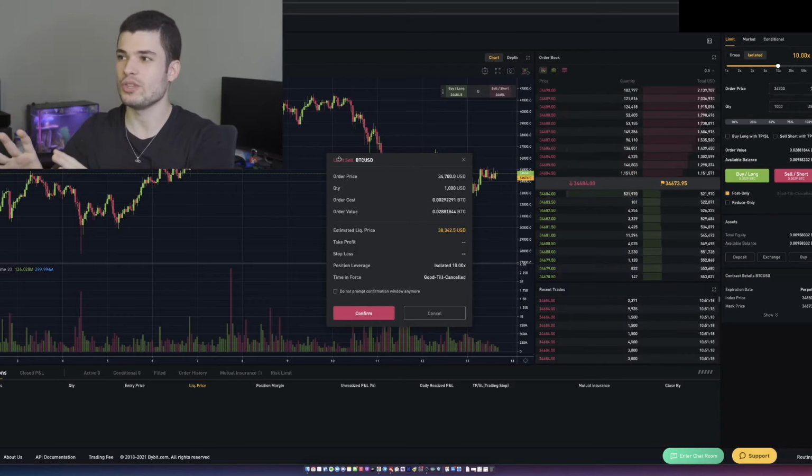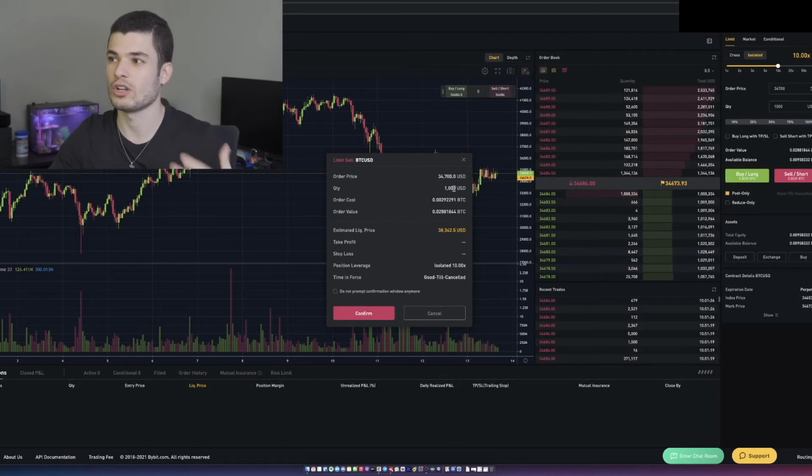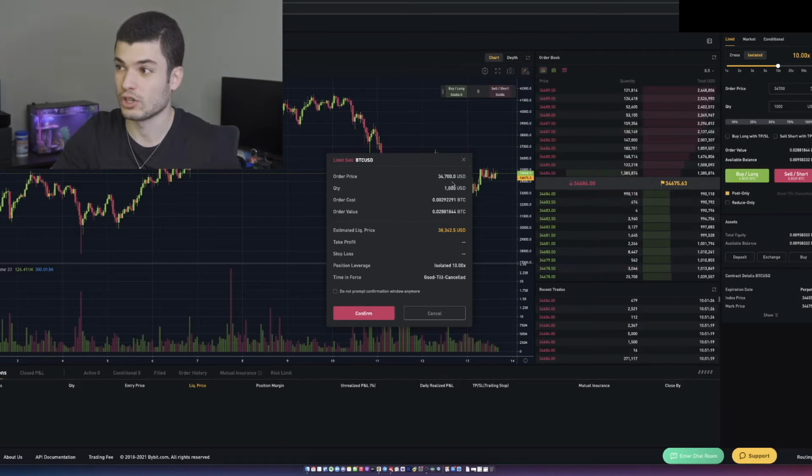We must review this. This is the important part. We need to review what's going on. So the order price, we need to check again. This is what we wanted, the order price. This is the quantity in US dollars of the actual contract that we're opening, of the trade that we're opening. This is how much it's going to cost us. This is what the total value is, right? So it's going to cost us basically 10% of this, because we're at a 10x leverage.